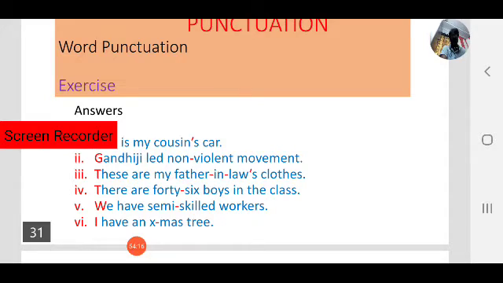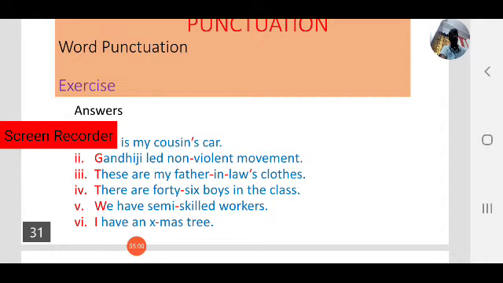We have semi-skilled workers. Semi-skilled is also a compound word, and We is the first letter of the sentence. Next, I have an Xmas tree. Here I is the first letter, and also the first person pronoun, so I is capitalized. Xmas tree is also a compound with a one-letter word, like Y-junction, X-rays, U-turn, so we use a hyphen.